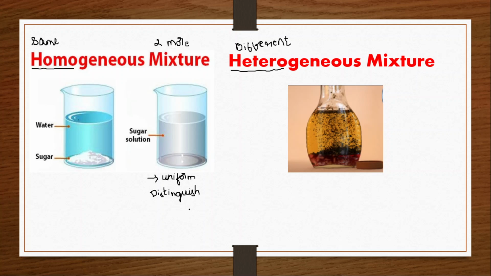So that is what is called one phase, or indistinguishable in nature, non-distinguishing in nature, or having the same phase. Clear? So a homogeneous mixture is a mixture which has the same composition throughout. Homogeneous mixtures are usually solutions only.